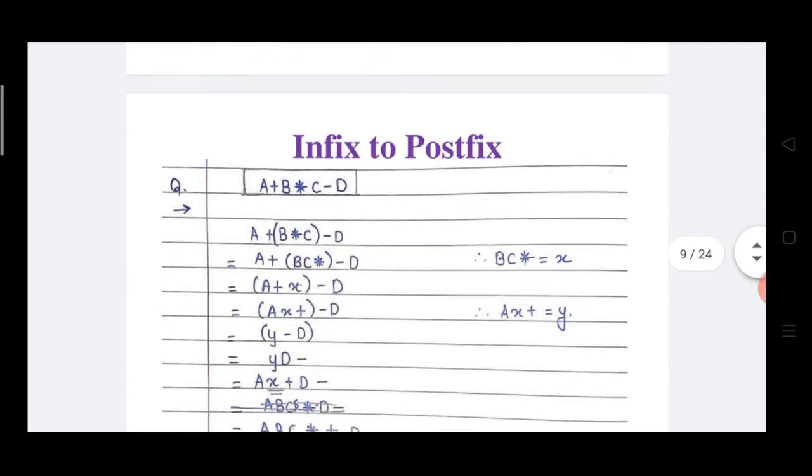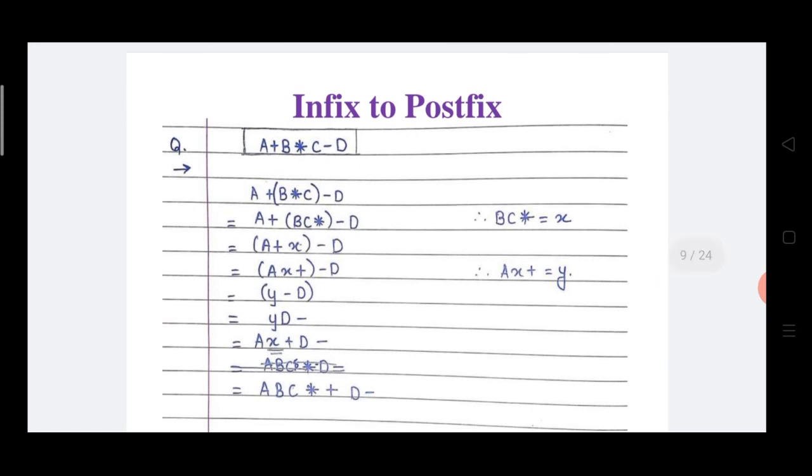Now we will see the first application, infix to postfix. The first expression is A + B * C - D. This is an infix expression. Why do we call it an infix expression? Because the operators, plus, multiply and minus, are placed in between the operands A, B, C and D. So this expression is called an infix expression.